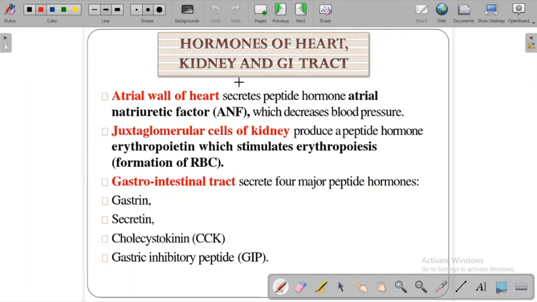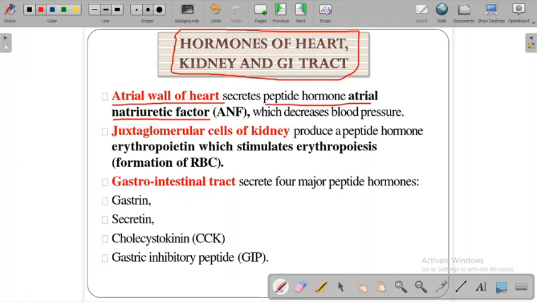So now the hormones of the heart, kidney and GI tract, which generally we don't concentrate on, but they are very important. The atrial wall of the heart secretes the peptide hormone called atrial natriuretic factor, ANF, which decreases blood pressure.